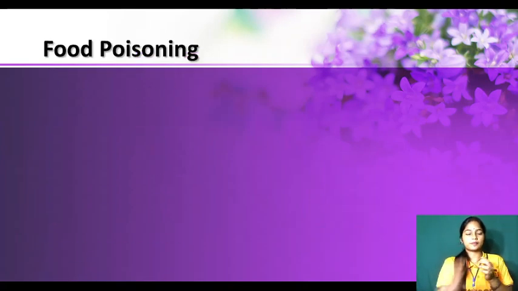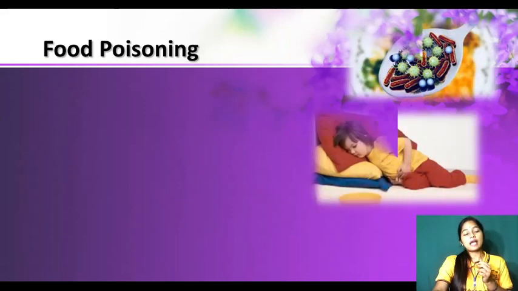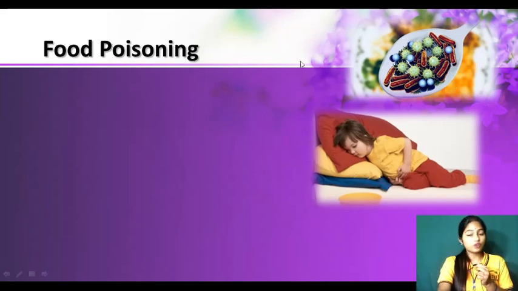Now food poisoning. My dear kids, have you seen that sometimes you may be feeling like vomiting and your stomach is paining, right? Why does this happen? This happens because of food poisoning. So can you see in the spoon so many microbes are there? We do not take microbes, but they have grown on our food.